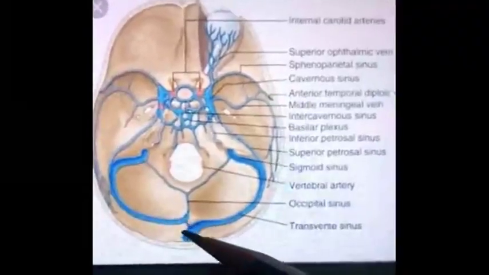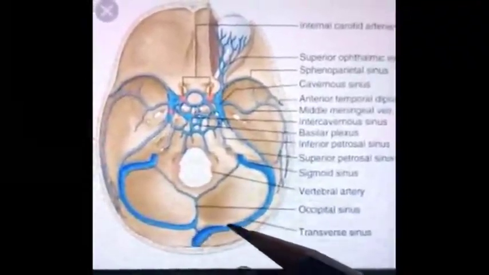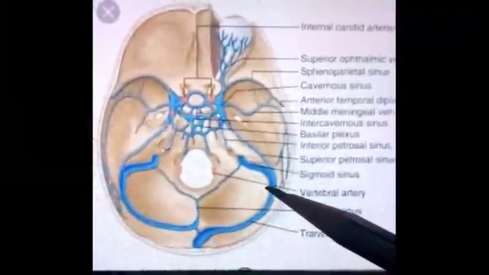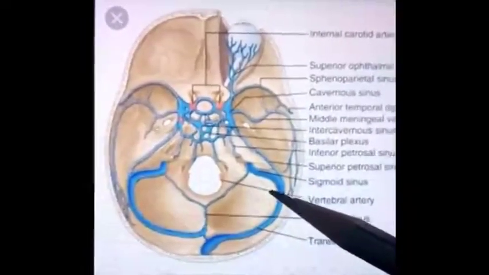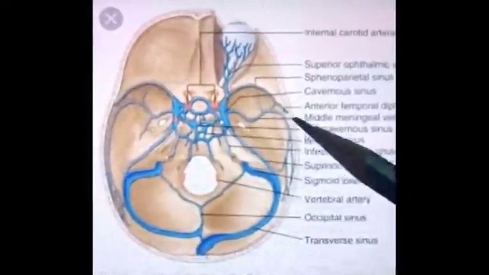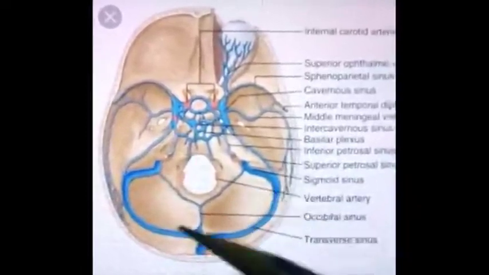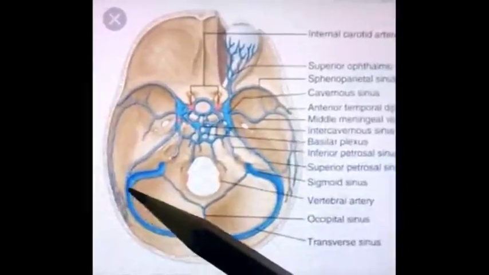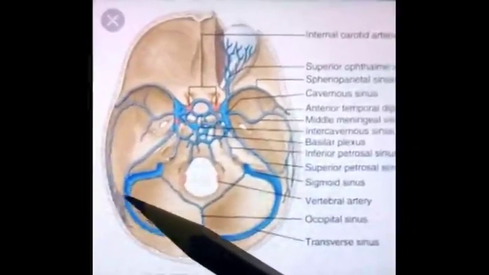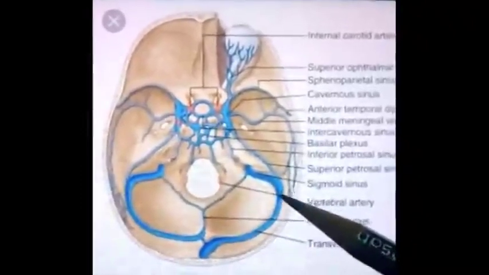Each sinus extends from internal occipital protuberance to the posterior-inferior angle of parietal bone. So here lies the posterior-inferior angle of parietal bone. This is parietal area and here is the angle, and this is also the area of posterior-inferior angle of parietal bone. So up to this area both the transverse sinuses extend.